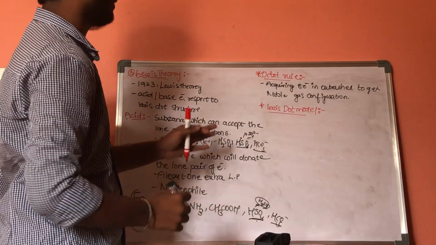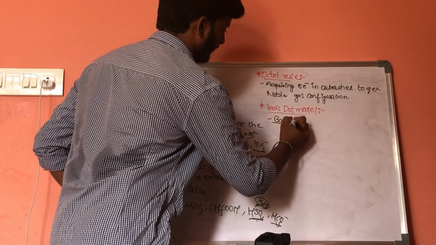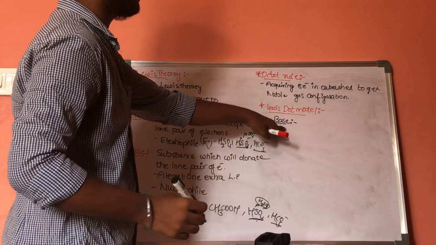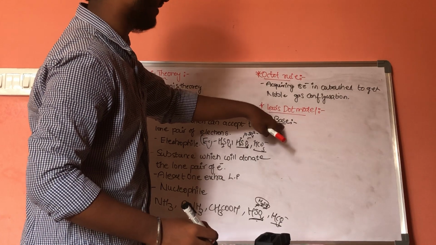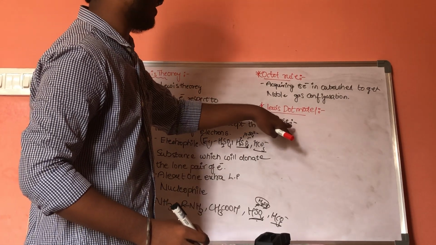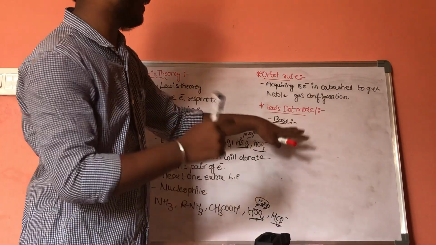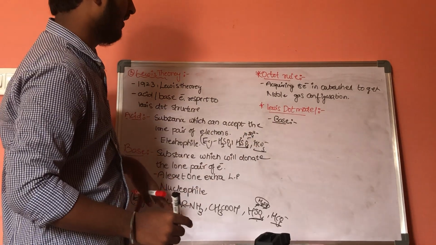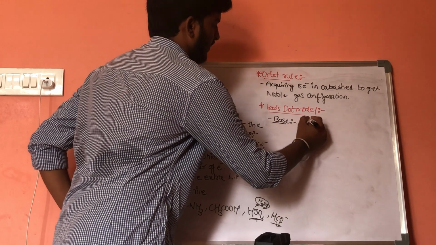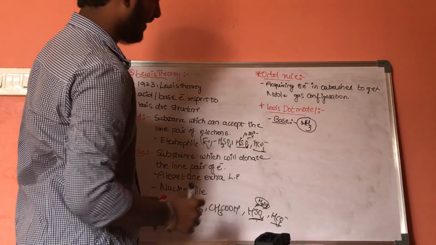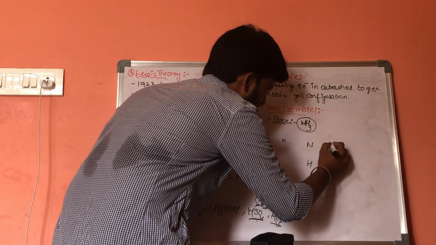In the Lewis dot model, first we discuss base. If a substance is called a base in a Lewis structure, then it should obey the octet rule and it should contain at least one lone pair of electrons. Now we take an example like NH3.